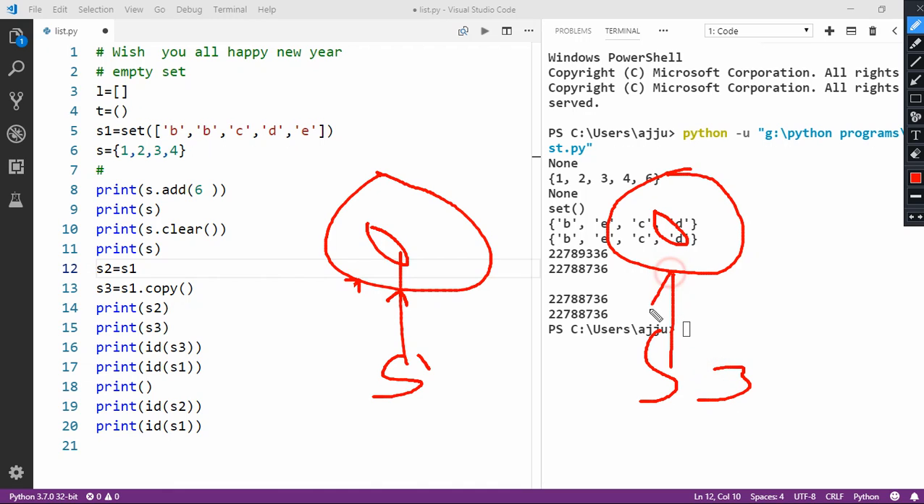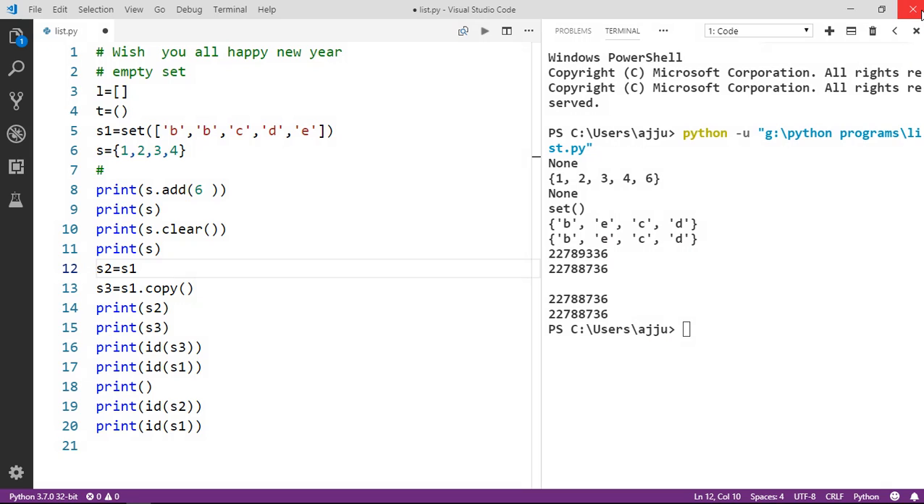As you can see here, when we are printing the addresses of s3 and s1, the addresses of both objects are different. You can see here 36 and 336. So guys, this is the difference between the two ways of copying, and it is very important regarding interviews also.